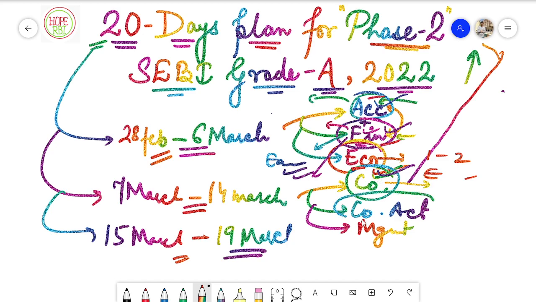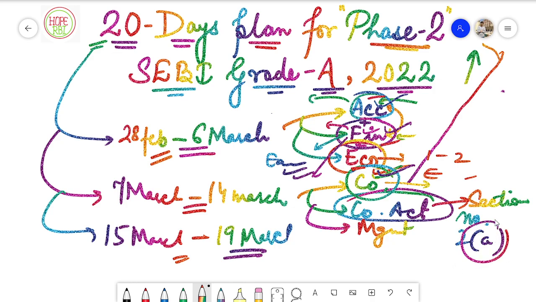And secondly, Companies Act. In Companies Act, you have to put more emphasis on the section numbers as well. You have to cram the section numbers, for example section 2A, or even the subsection number. It is very important for you to cover it. You should make short notes regarding this, or if you find any compilation that already has it, you can definitely cram it from there, because it is very essential to know these things for the mains examination. These are the kind of questions that could be asked in the mains examination.